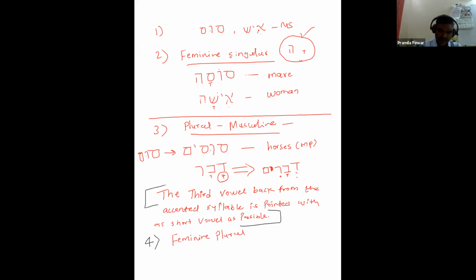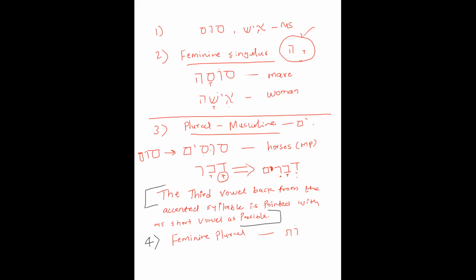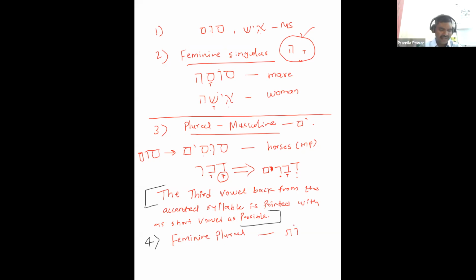Im ending. So for feminine plural, they use oth ending. Everybody say oth. Oth ending. Oth ending.